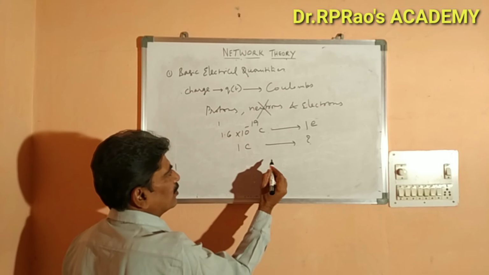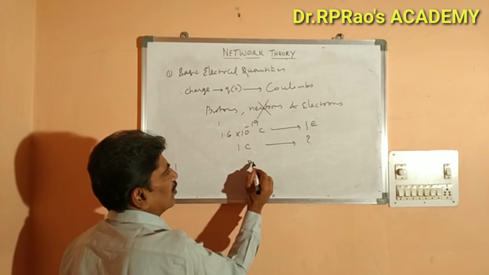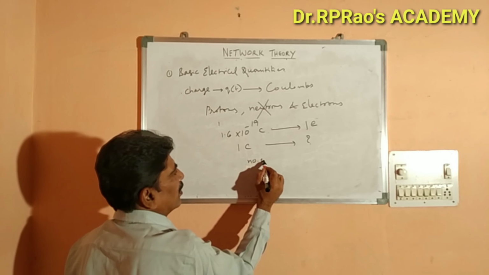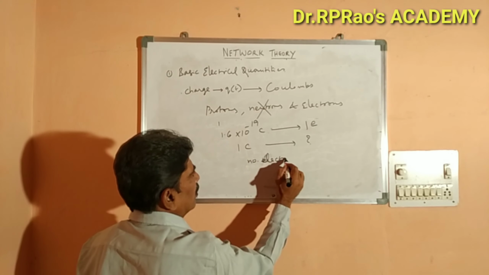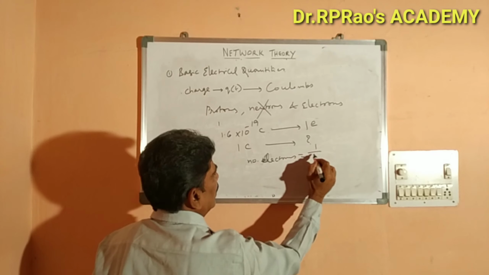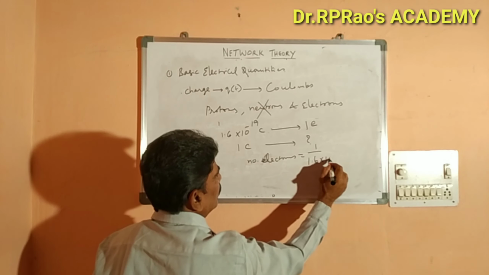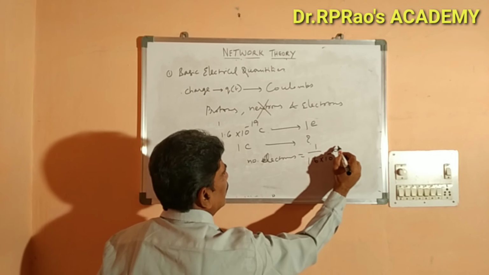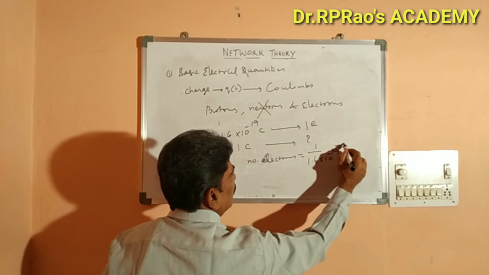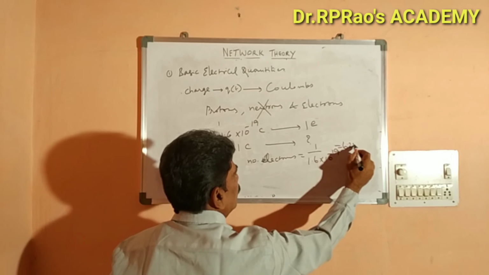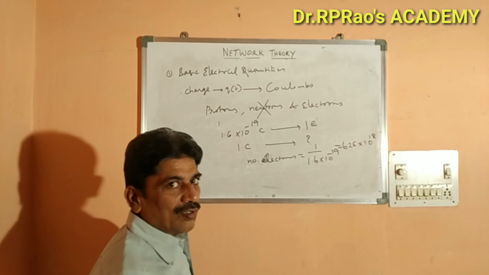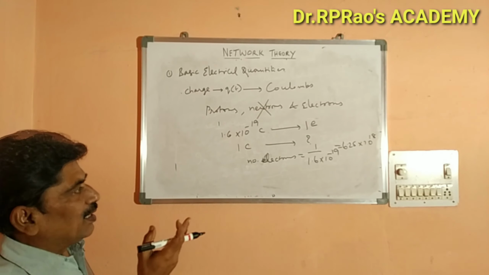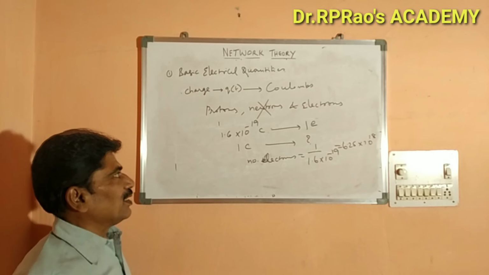The number of electrons is equal to 1 by 1.6 into 10 to the power minus 19, which is equal to 6.25 into 10 to the power 18 electrons.